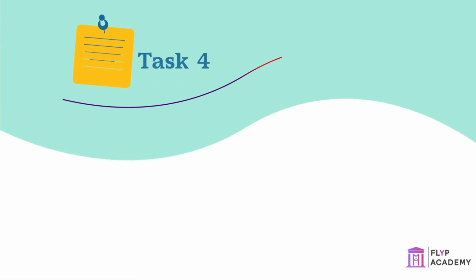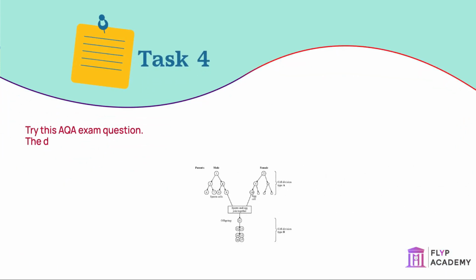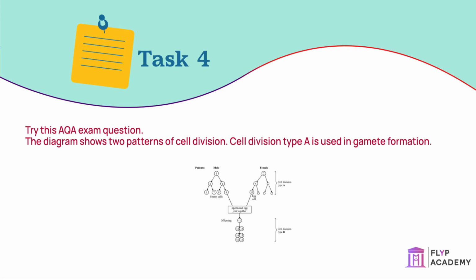Task: try this AQA exam question. The diagram shows two patterns of cell division. Cell division type A is used in gamete formation. Cell division type B is used in normal growth. A. Name the two types of cell division A and B shown in the diagram. B. Name the process in which an egg and sperm join together. C. Cell 1 contains 46 chromosomes. How many chromosomes will there be in cell 10 and cell 14?